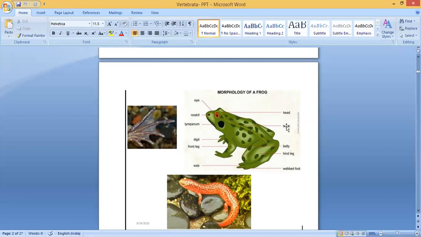Then head. Then trunk, then belly, hind leg. These are the back leg or hind leg. Webbed foot. This is the webbed foot. The web means the skin attached between the toes. That is called web. Then front leg. These are the forelimbs or front legs. And digits 1, 2, 3. These are the digits. Okay, 1, 2, 3. These are the digits. Clear?